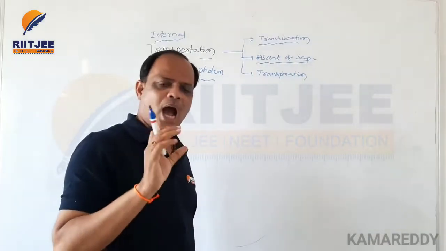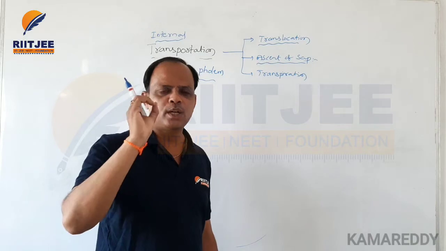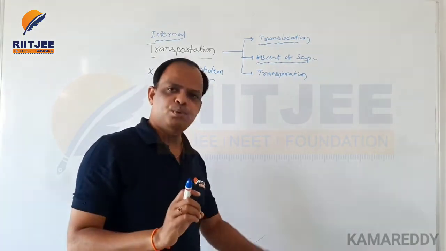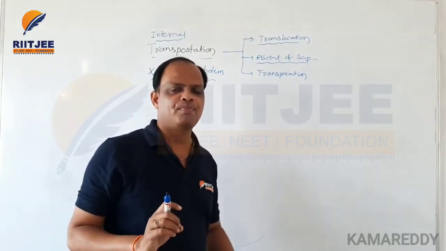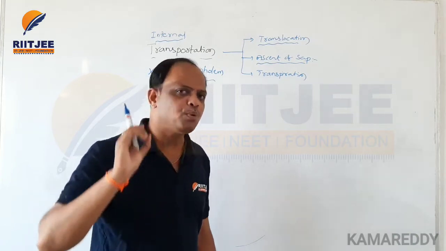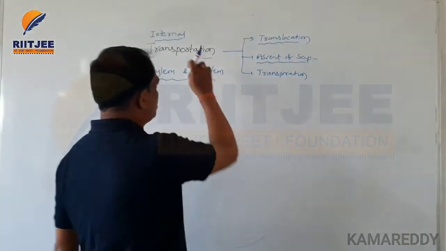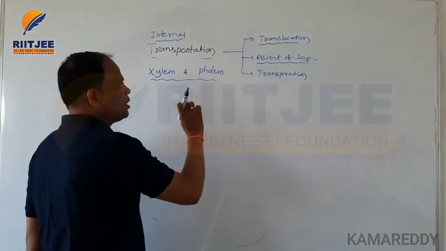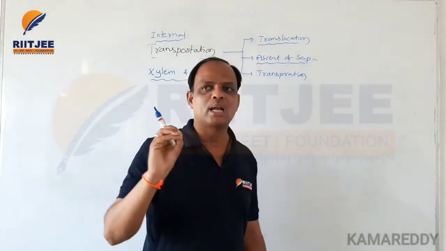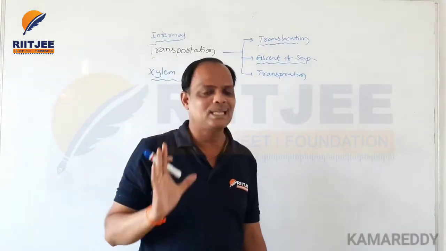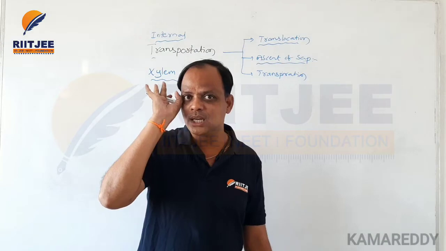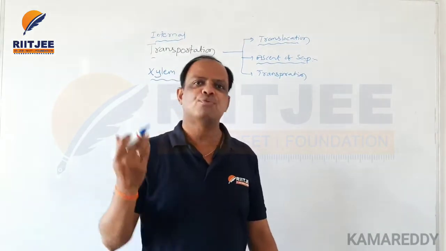Here it means the upward or downward movement of water and minerals absorbed by the root system, which are transported through xylem in various plant organisms against the force of gravity.